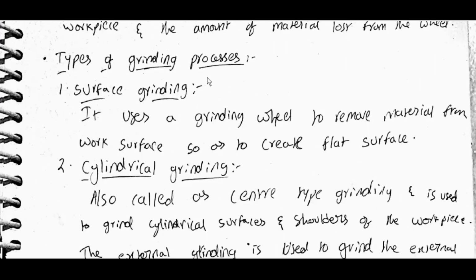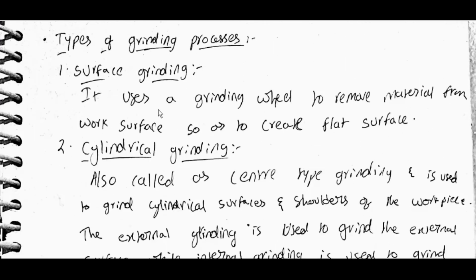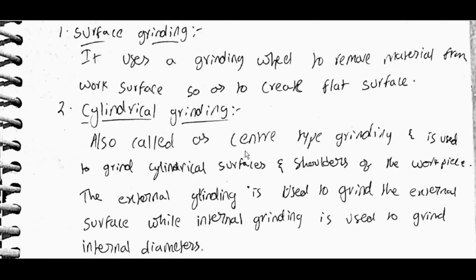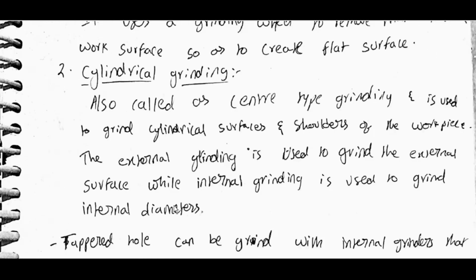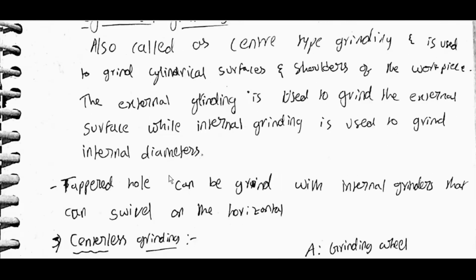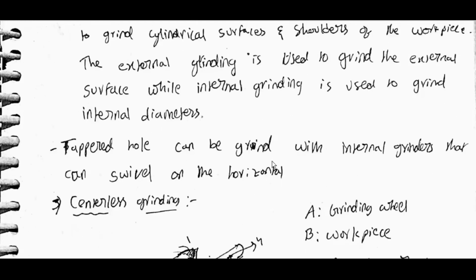Types of grinding processes. Surface grinding uses a grinding wheel to remove material from the work surface so as to create a flat surface. Cylindrical grinding, also called center type grinding, is used to grind cylindrical surfaces and shoulders of the workpiece. External grinding is used to grind the external surface, and internal grinding is used to grind the internal diameter. Tapered holes can be ground with internal grinders that can swivel on the horizontal.